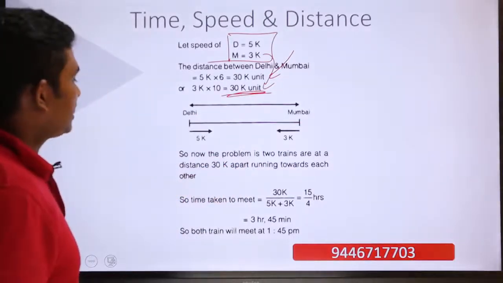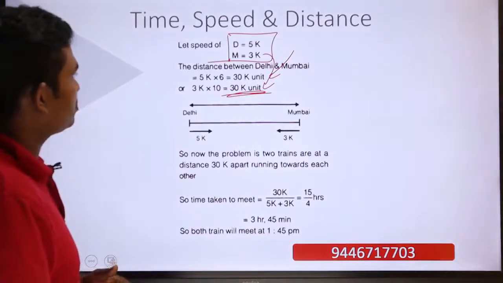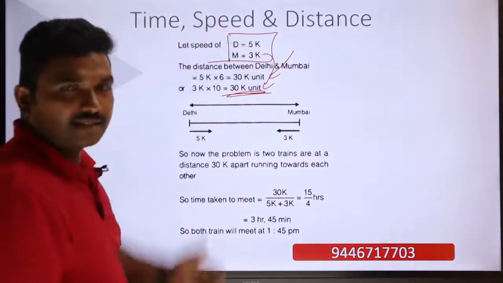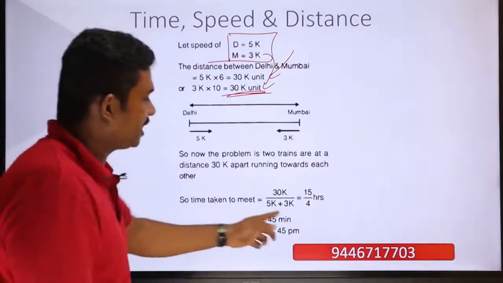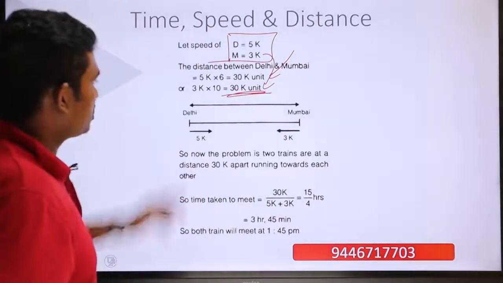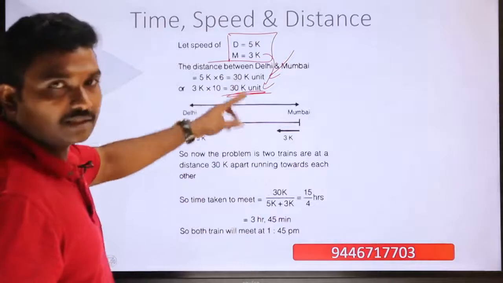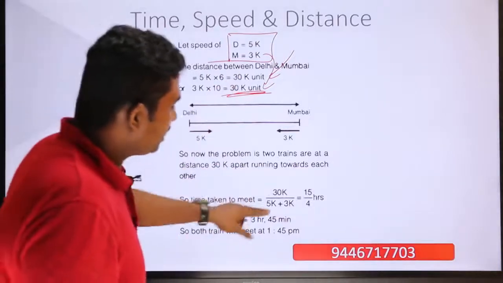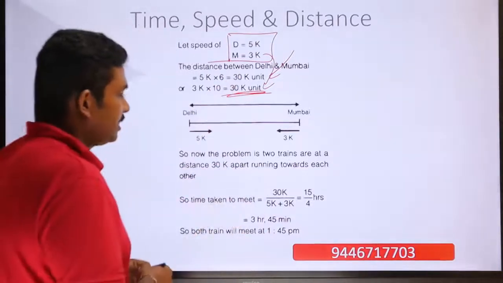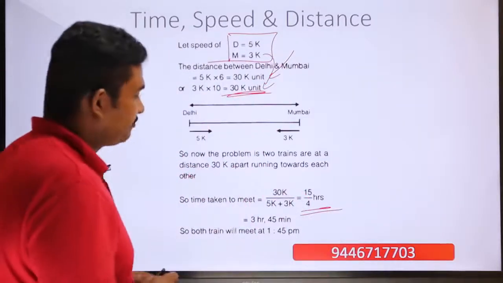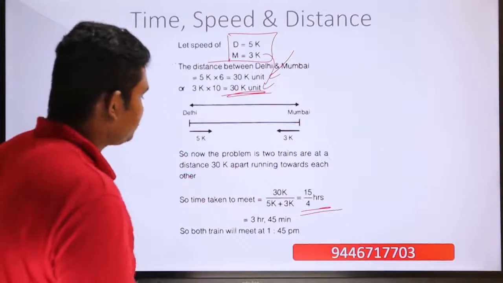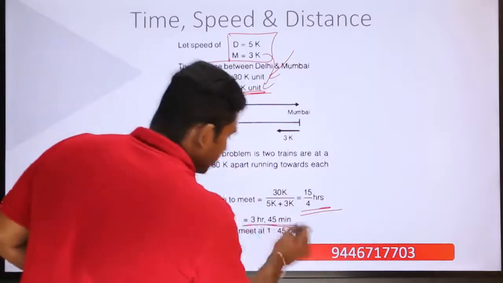So the time taken to meet: their velocities are 5k and 3k. Since they are moving against each other, their total relative velocity will be 5k plus 3k. And what is the total distance? The total distance is equal to 30k. So it is 30k divided by 5k plus 3k, which is equal to 15 divided by 4 hours. 15 divided by 4 hours means it is 3 hours 45 minutes.